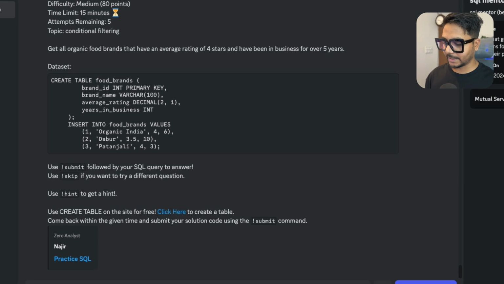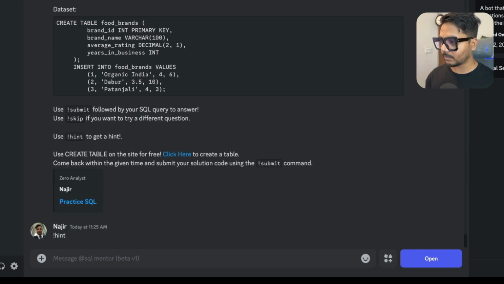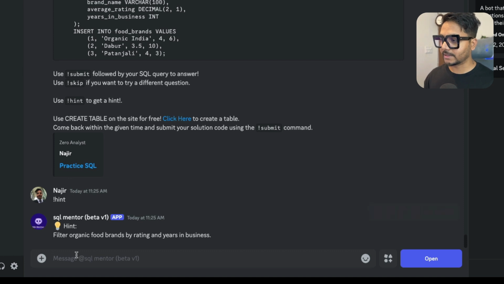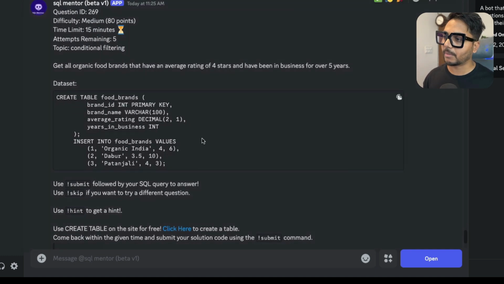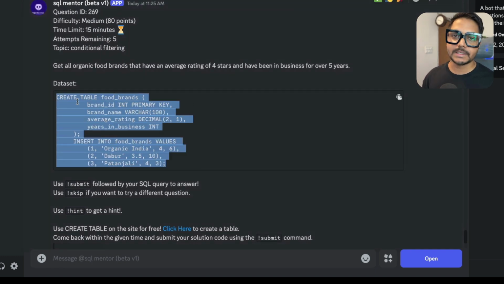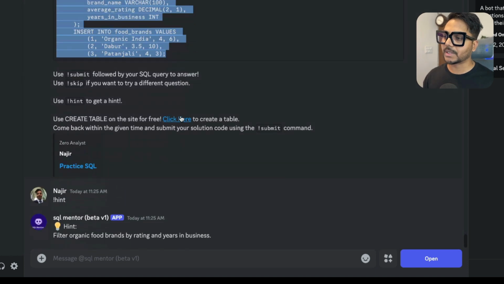If I want to see the hint again, I can just type hint. You can see the hint is saying to filter organic food brand by rating and the years in the business. So you can read the question. You can do the same step by step which I have done to solve this problem. You can copy it and create a table in your MySQL or pgAdmin, whatever tool you're using, or you can use a website completely free, and then you can solve the problem, come back here and submit your solutions.